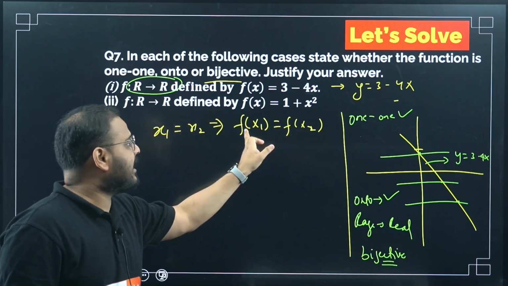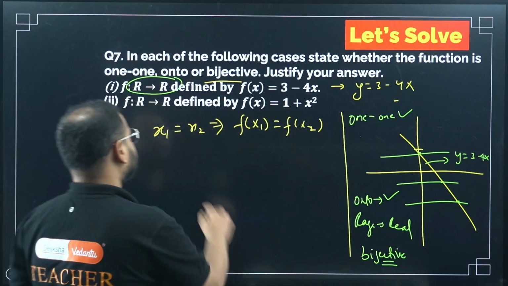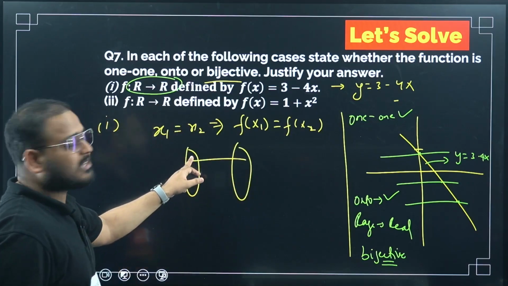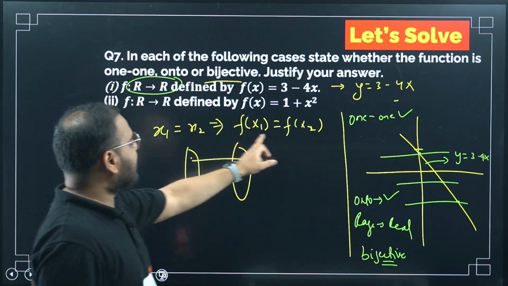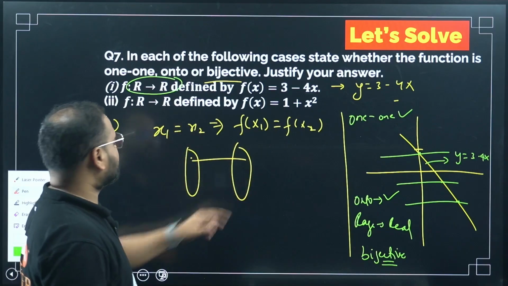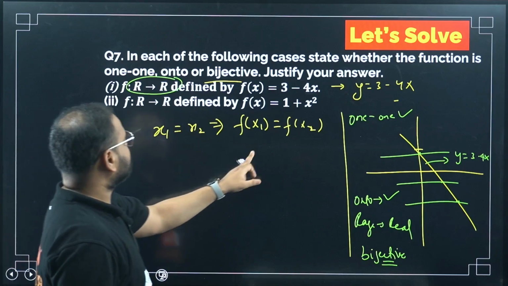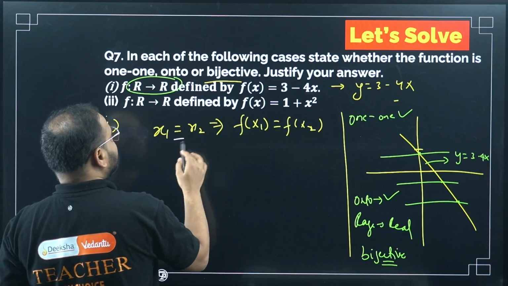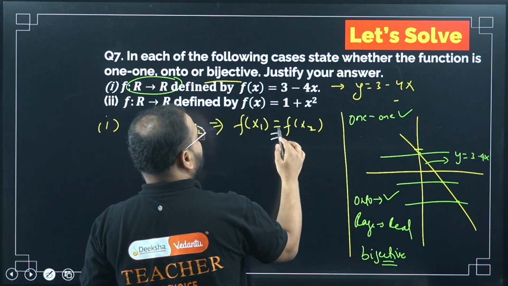This is the images, right? f(x1) and f(x2) are images. If x1, x2 are the same point, then obviously the value has to be the same only. This represents the y value, so it has to be the same. So understand this from here. Let's move ahead. What if I have a condition where not equal to is there? Then this will also be not equal to.